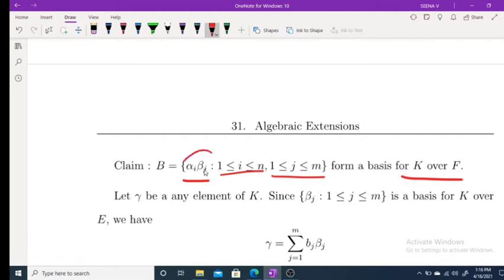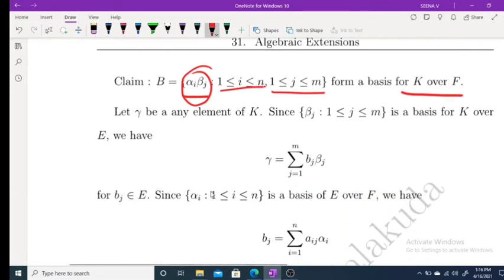Now what about the number of elements in this set? Alpha_i ranges from 1 to n. Beta_j ranges from 1 to m. So alpha_i beta_j means totally there are mn elements. And we are proving these mn elements form a basis for K over F. So first, to form a basis, you have to show every element in K can be expressed as a linear combination of these elements.